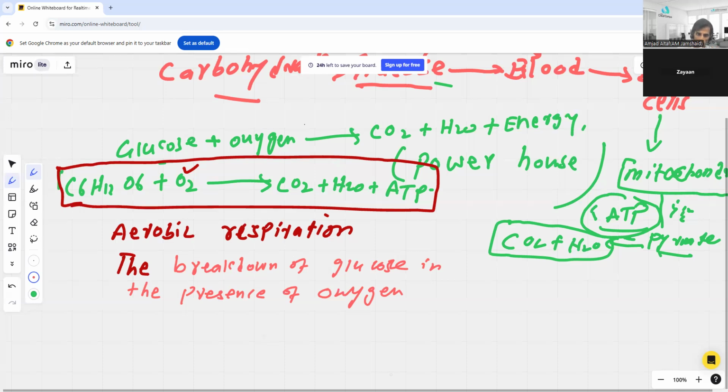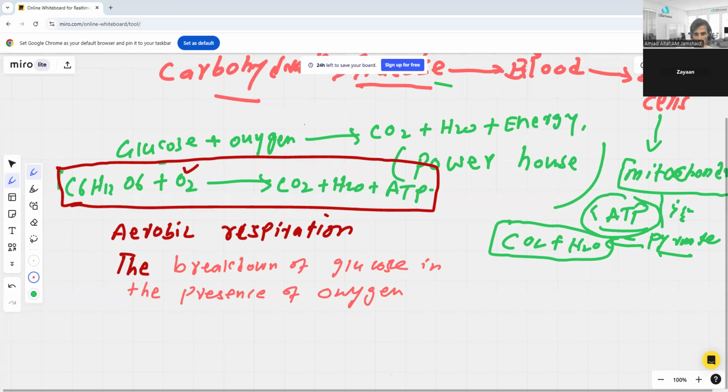Glucose is converted to pyruvate, and that pyruvate is further broken down into simpler substances like carbon dioxide and water in mitochondria, with the generation of energy. This is the overall scheme that we have studied. Then after we can go for more points and discuss it further.